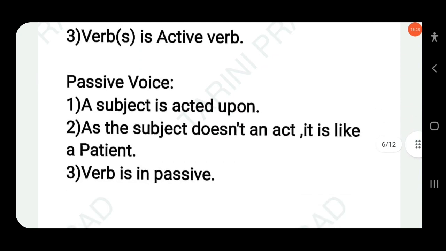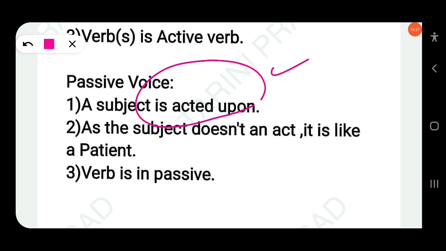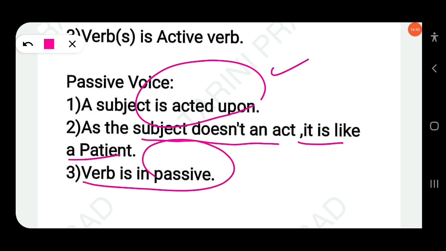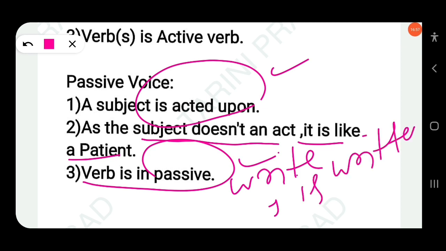Then similarly in passive, the subject is acted upon. Yes, that means by Rohan, by me, by her, by them, by us. That means your subject does not perform the action, instead it receives. As the subject does not enact, it is like a patient. Yes, the verb is in the passive, right? So write becomes is written or are written. This is active and this is passive.